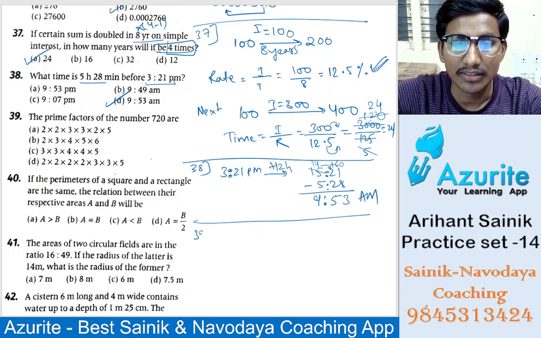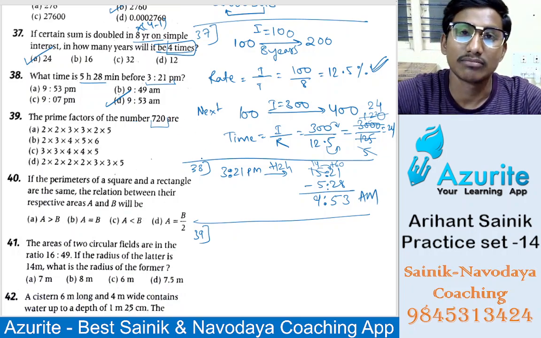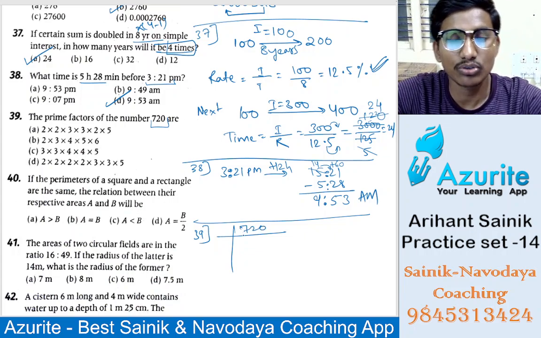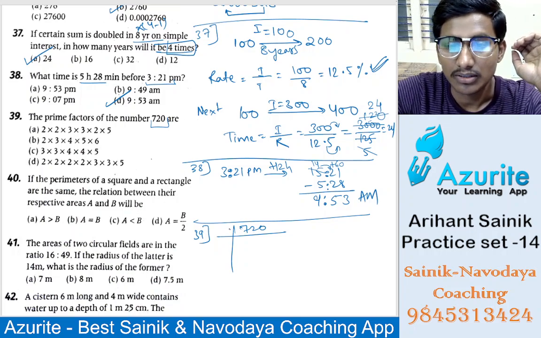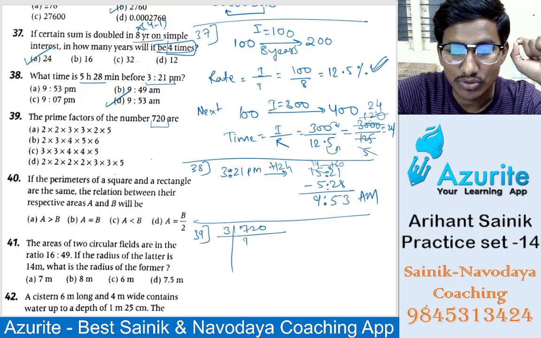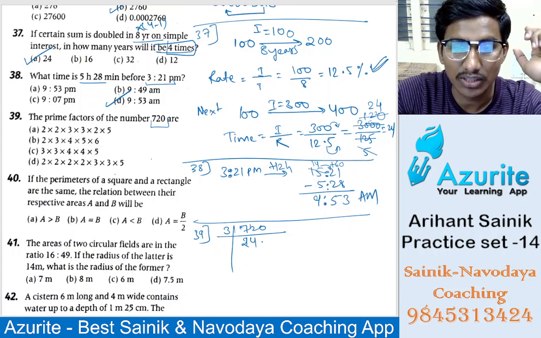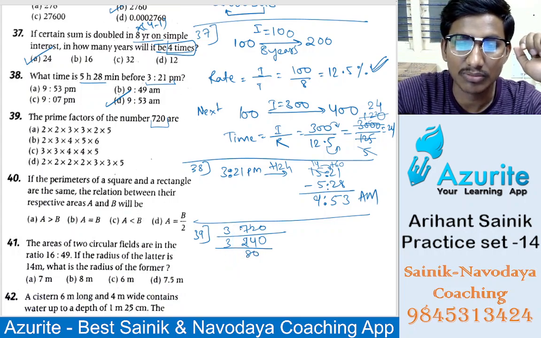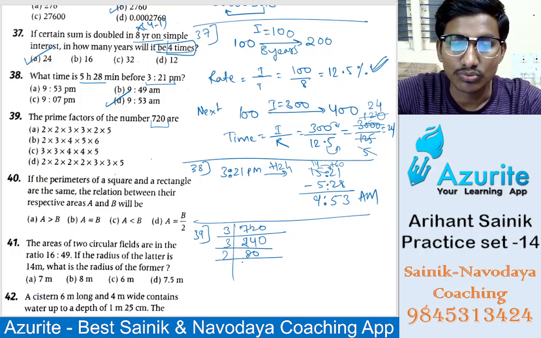Now 39, prime factors of the number 720 are, you know, directly you can do, that is 720. So I will do with 3, it will be faster. So 3 1s are 3, 3 2s are 6, 1 will be remaining, 3 4s are 12, 0 as it is, now 3 8s are 24, 3 will not be divisible now, so let's go with 2. 2 40s are 80, 2 20s are 40, then 2 10s are 20, and then 2 5s are 10, and 5 1s are 5.